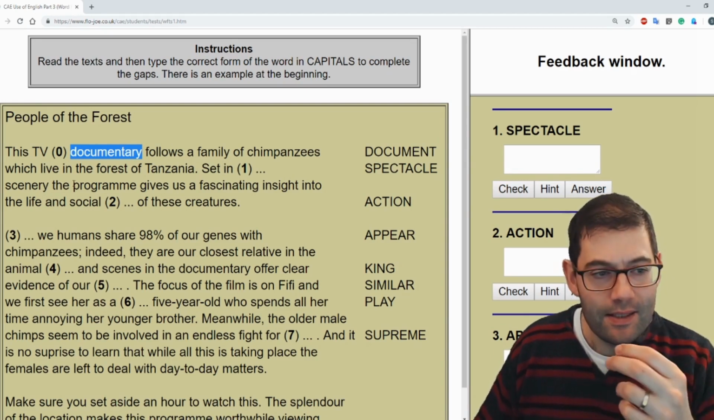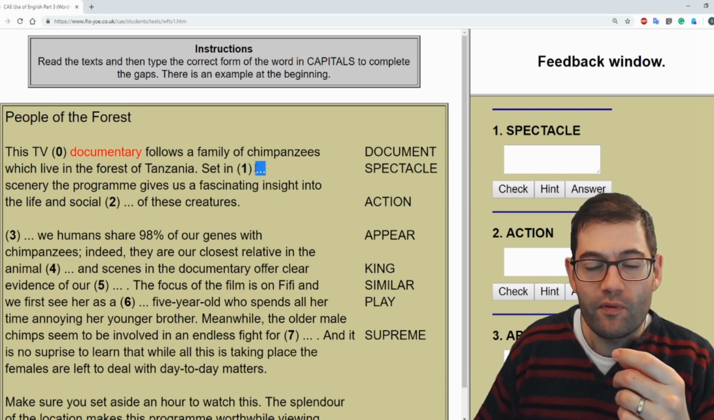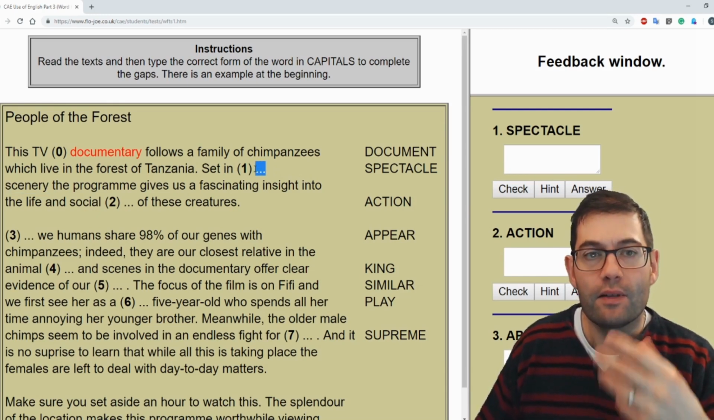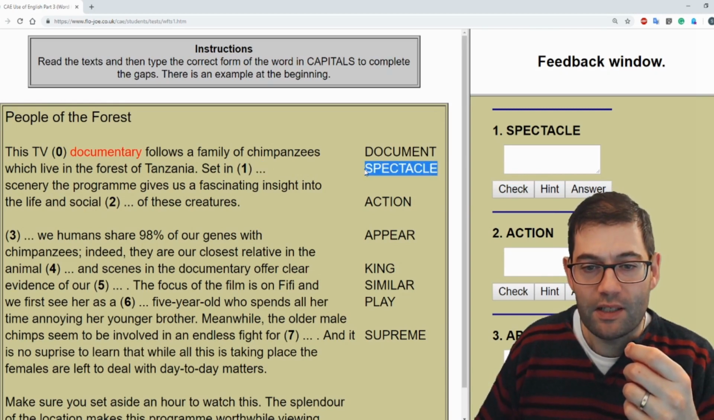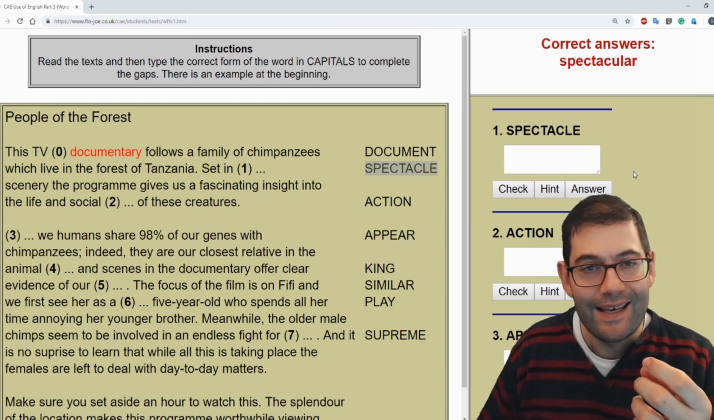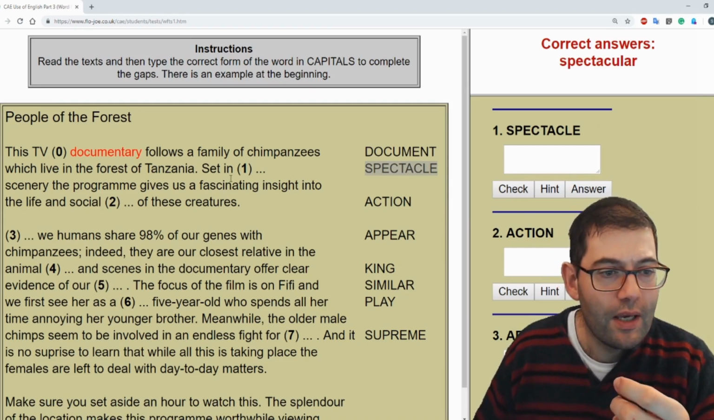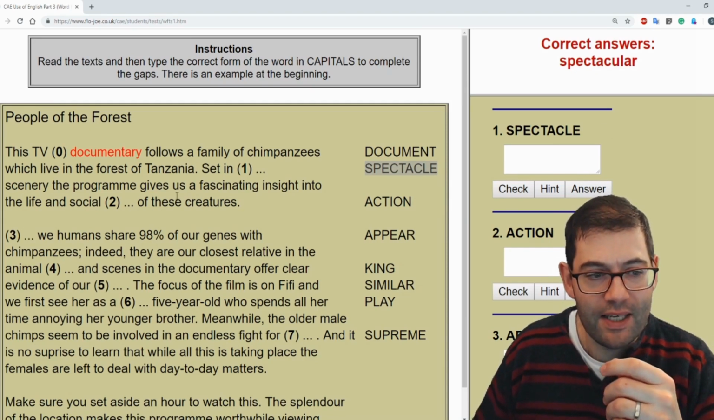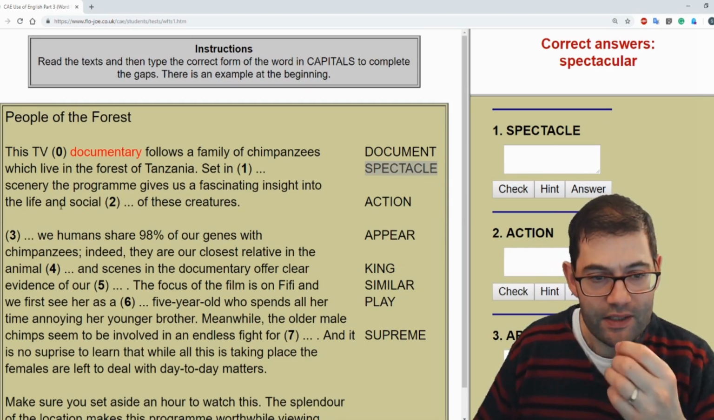Set in something scenery. So here we've got our noun. What goes before a noun, or what modifies a noun? An adjective. And so we need to form spectacle as a noun. So we need the adjective form of spectacle, and it is spectacular. So set in spectacular scenery, the programme gives us a fascinating insight into the life and social something of these creatures.